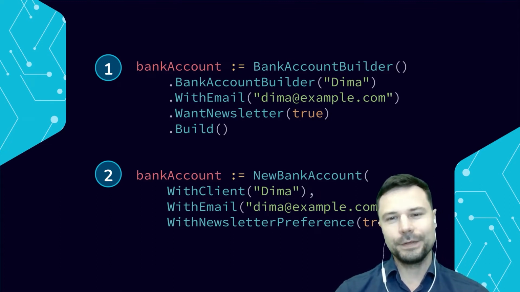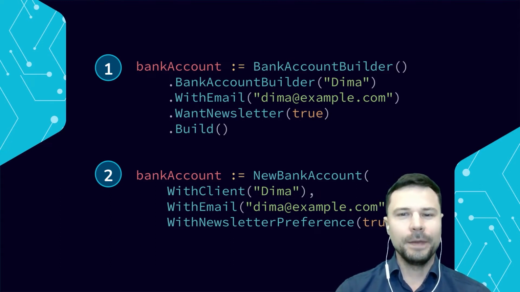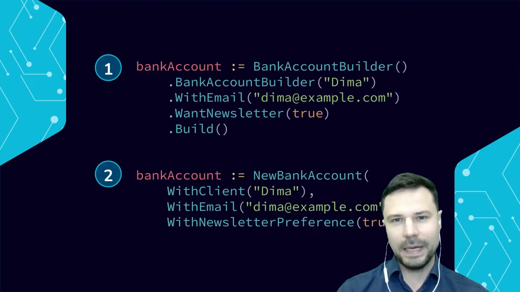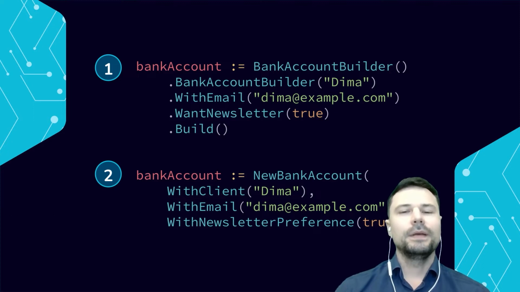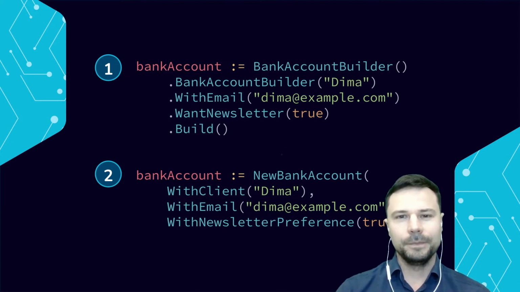So in our first example, here's an example of using a classic builder pattern where, say we want to have a bank account builder, and it will be a class that will construct another class called bank account, and we will supply, by calling methods, different parameters to our builder, and finally we will call the build method and have our bank account.